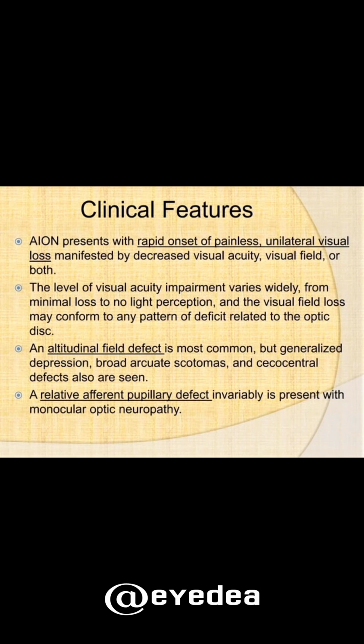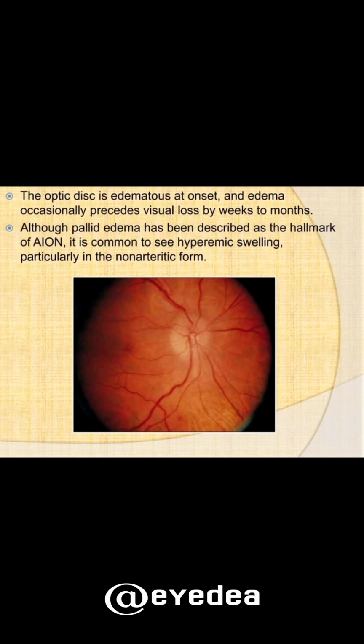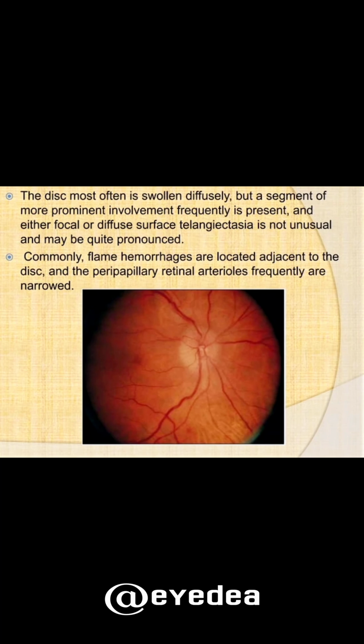Clinical features: rapid onset painless unilateral vision loss associated with altitudinal field defect and RAPD. The optic disc is edematous at onset, and although pallid edema is the hallmark of AION, hyperemic is most common in NaION. The disc is often swollen diffusely, but a segment of more involvement is frequently present, commonly with flame-shaped hemorrhage localized to the adjacent area